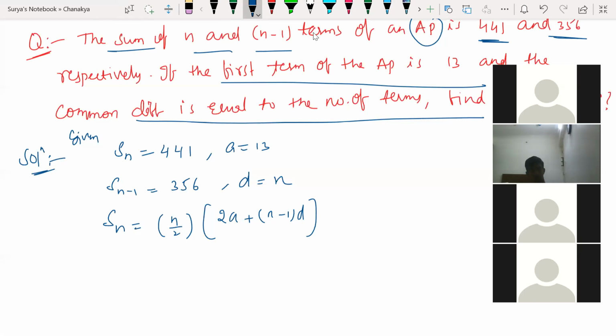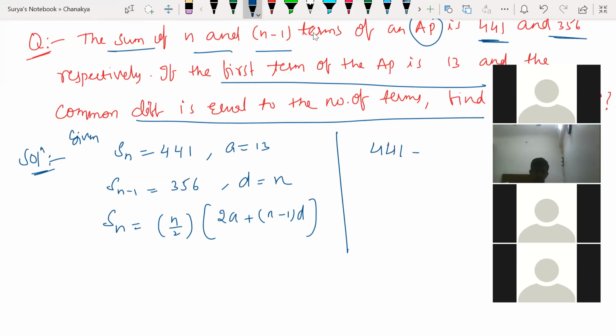Yes. How? See, sir, I know the formula for an. What is the formula for an? Any term. See here, 441. It's the number of terms. Can I understand this one by using this one?